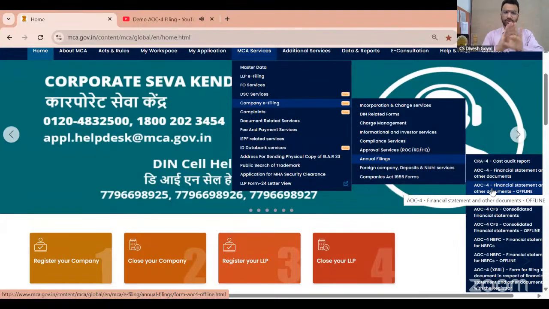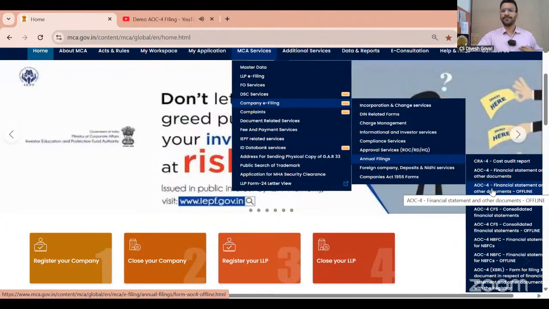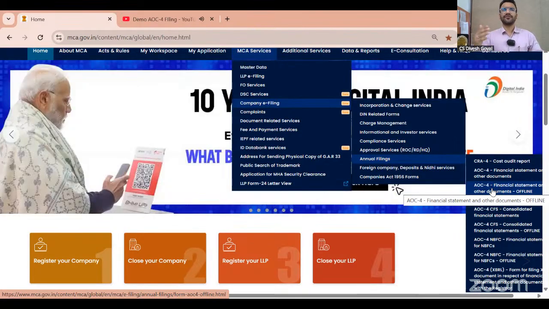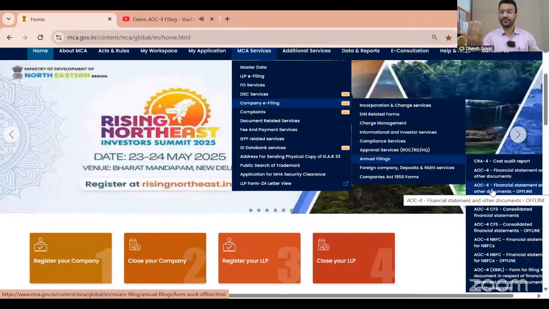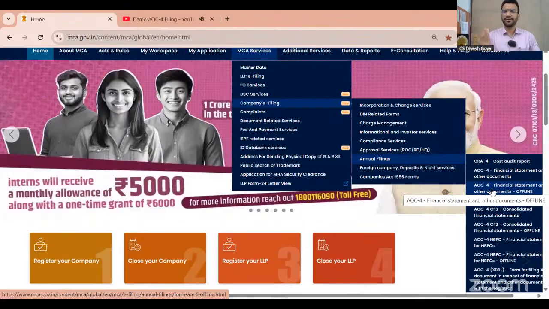Offline and online, both options are available for these two forms. I'm not going into online, because online is the same as the other forms we are doing for other companies. We will go for offline because we want to see how the Excel will be downloaded, how we have to fill the Excel, and how we have to upload the Excel. Only one thing I want to tell you to move further for the demo.